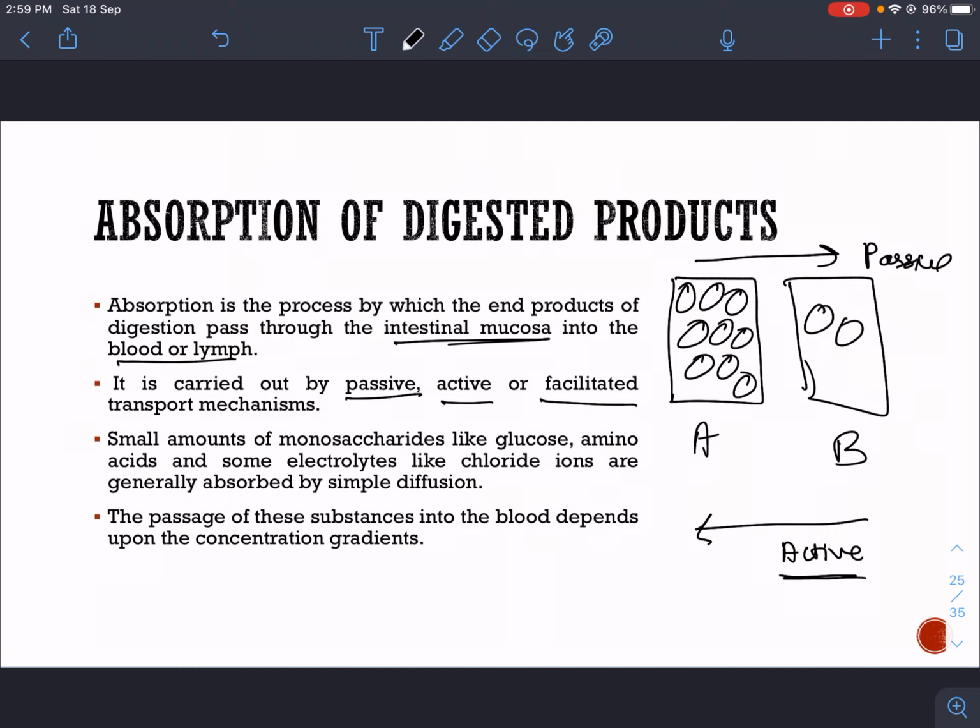Whereas the facilitated transport mechanism is just like passive, but in this case we need some kind of proteins which can help in transporting the molecules across the membrane.